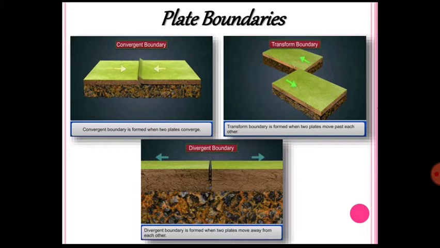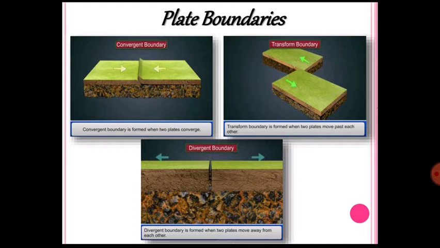Two types of plates, again I am telling you, two types of plates are coming together, they merge and they collide. So it is very obvious that this kind of plate boundary area is quite destructive. If two objects are marching together, that means definitely there should be a collision. So this area is quite destructive over here. So another name of the convergent plate boundary can be destructive plate boundary.